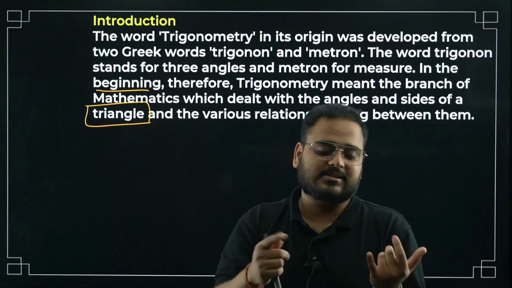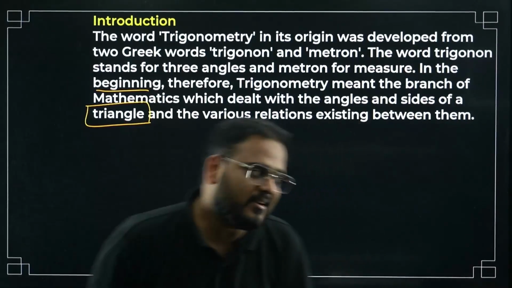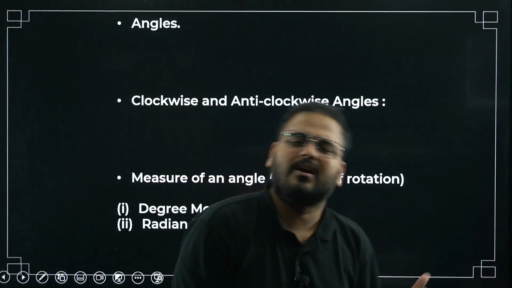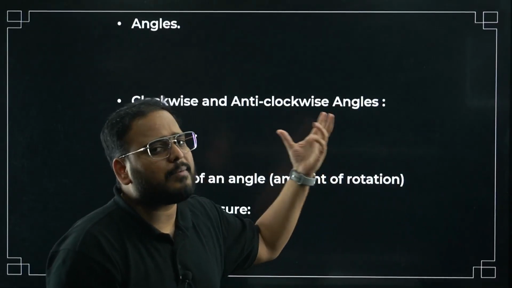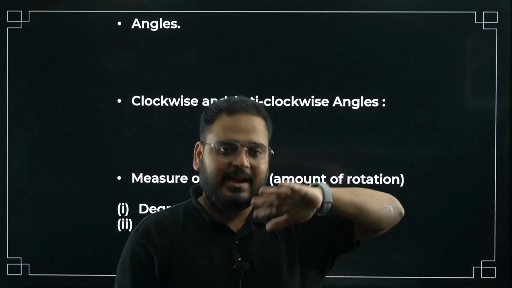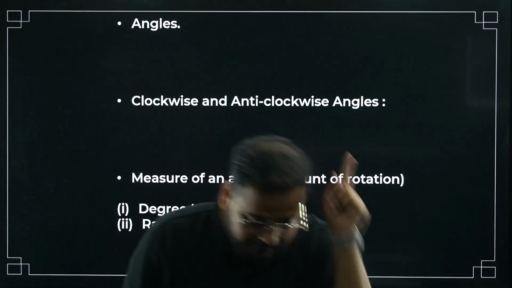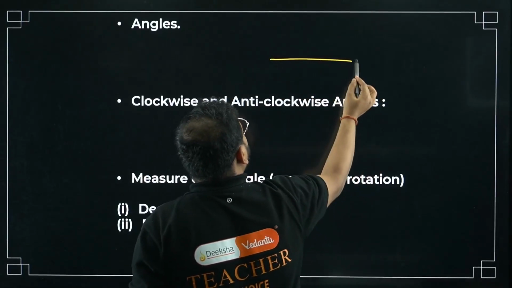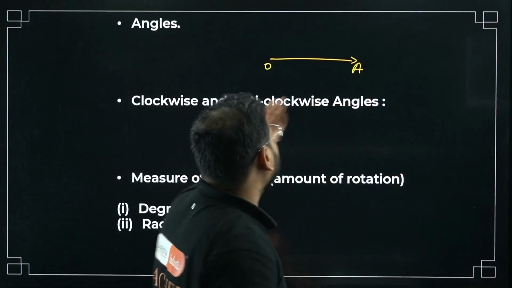As the name suggests, we'll have a relation between sides and angles. So we'll learn how we can relate them a little bit. Chaliye. I think you've learned most of these things in your 10th grade, when you learned trigonometry for the first time. First thing is angles. What is an angle, bacha? The measure of the rotation. Any rotation that you're taking with respect to a reference plane. A reference plane is very, very important. Let's make a reference plane over here. Let's call this line OA.